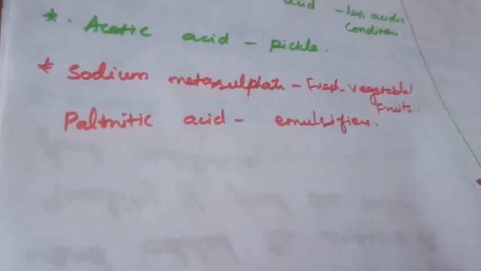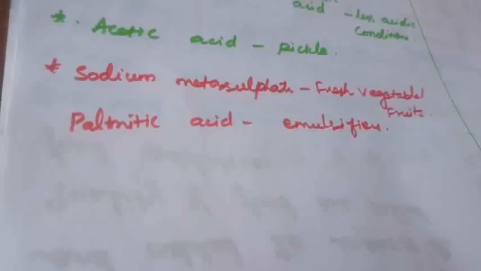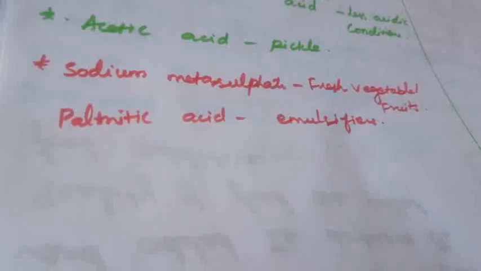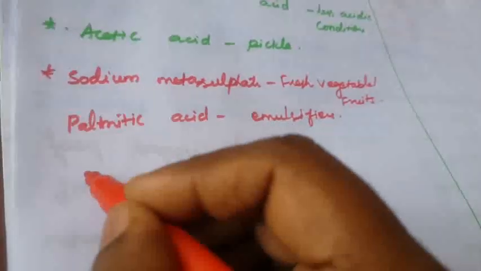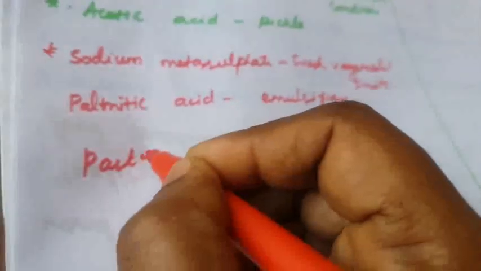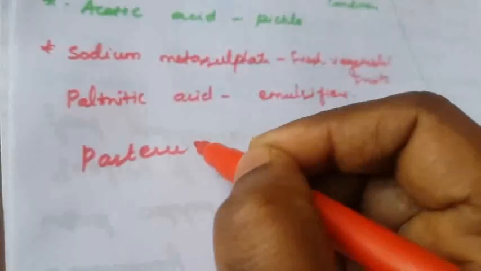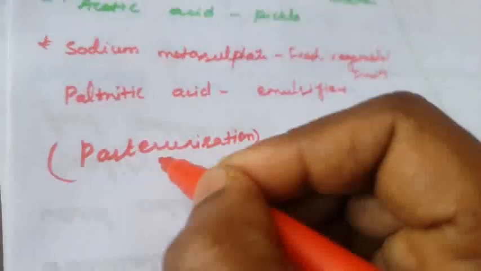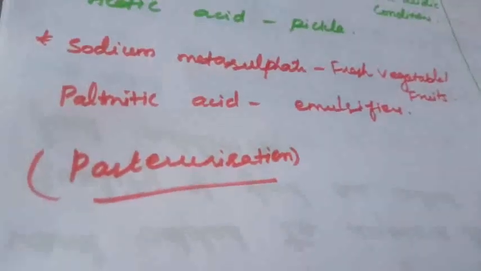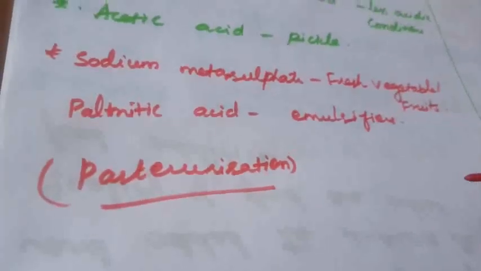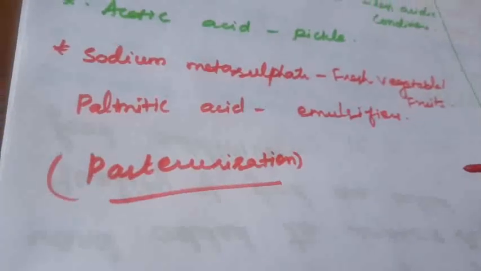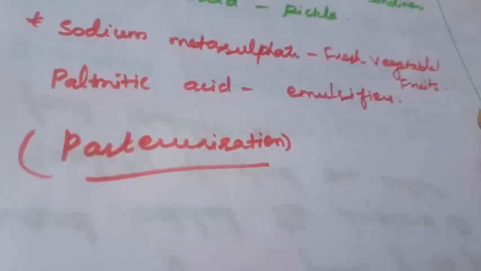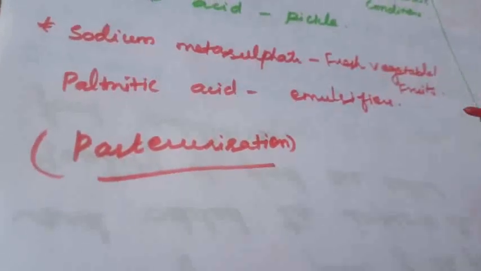Some organic acids, and heat treatment or pasteurization. Another way to preserve is pasteurization. What is meant by pasteurization? Have you heard about it somewhere? That is the preservation of milk, right? Pasteurization is mainly the preservation of milk. How is milk preserved? It is heated at high heat and suddenly cooled. That is called pasteurization.